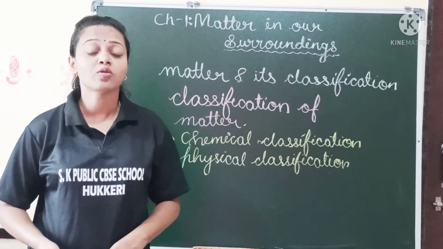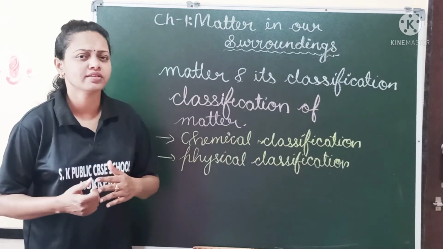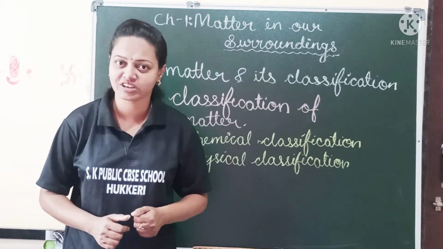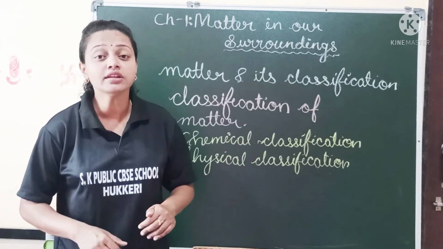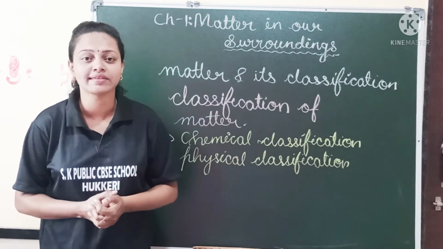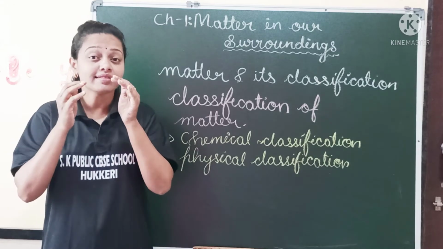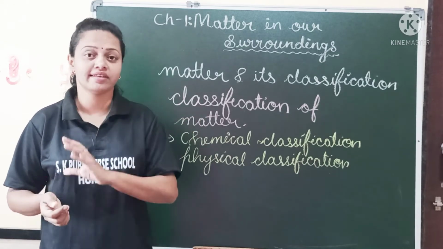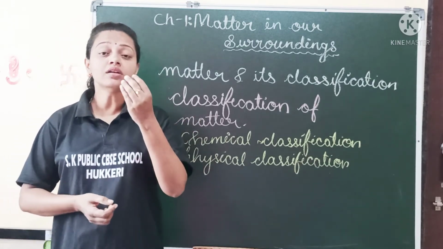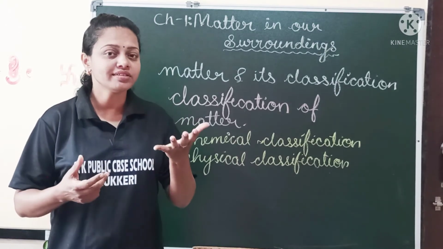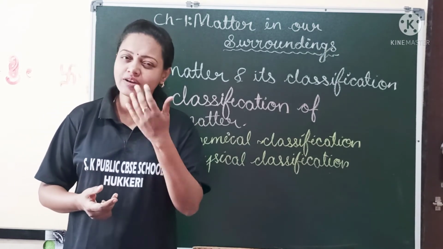Dear students, now let's understand what is physical classification. It is done on the basis of physical properties, that is the properties that we can see, like rigidity, color, etc. Now you can see milk, it is white in color and it is in the liquid state.